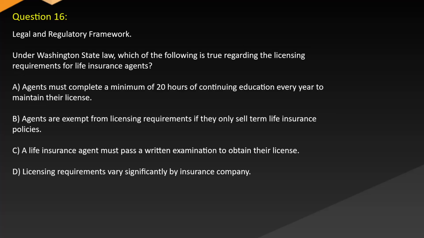Question 16. Legal and regulatory framework. Under Washington state law, which of the following is true regarding the licensing requirements for life insurance agents? A. Agents must complete a minimum of 20 hours of continuing education every year to maintain their license. B. Agents are exempt from licensing requirements if they only sell term life insurance policies. C. A life insurance agent must pass a written examination to obtain their license. D. Licensing requirements vary significantly by insurance company.